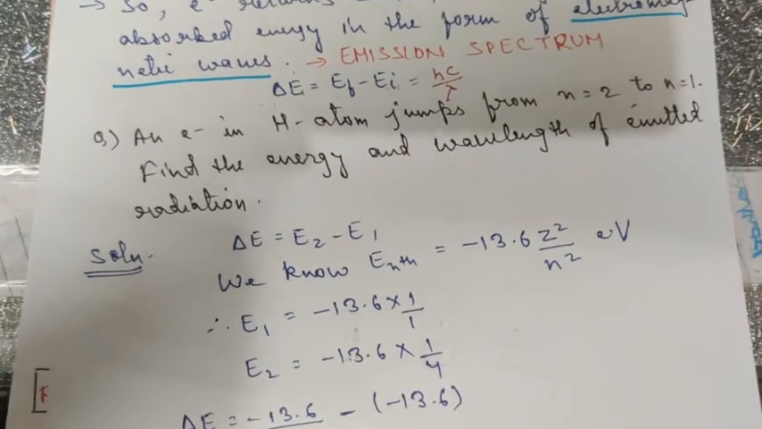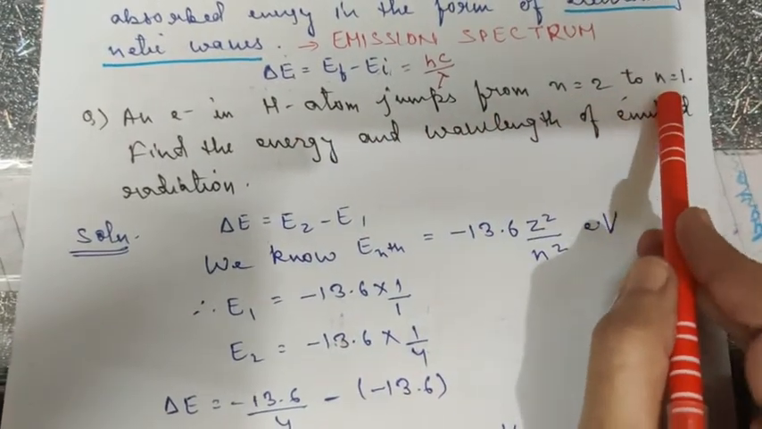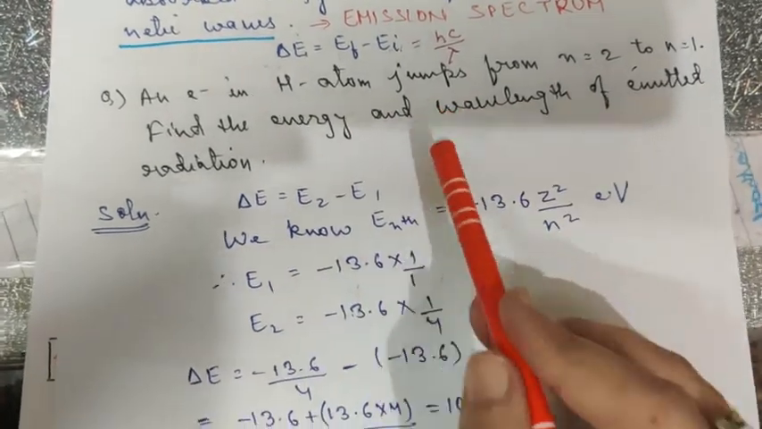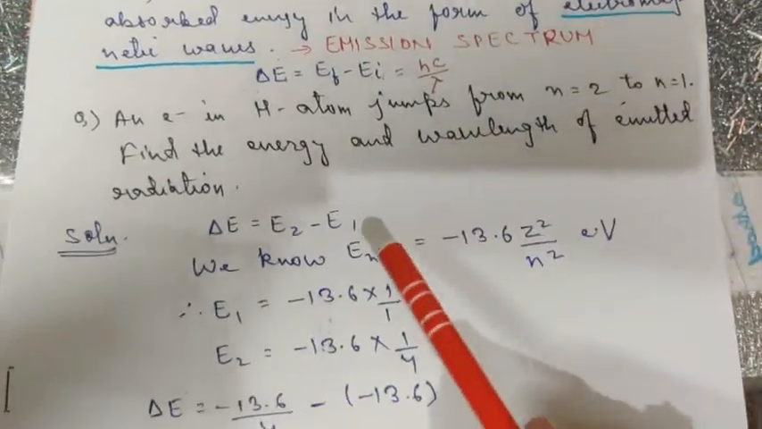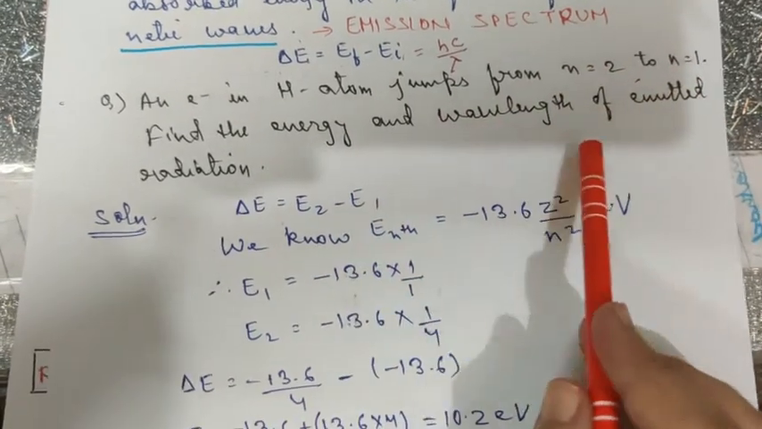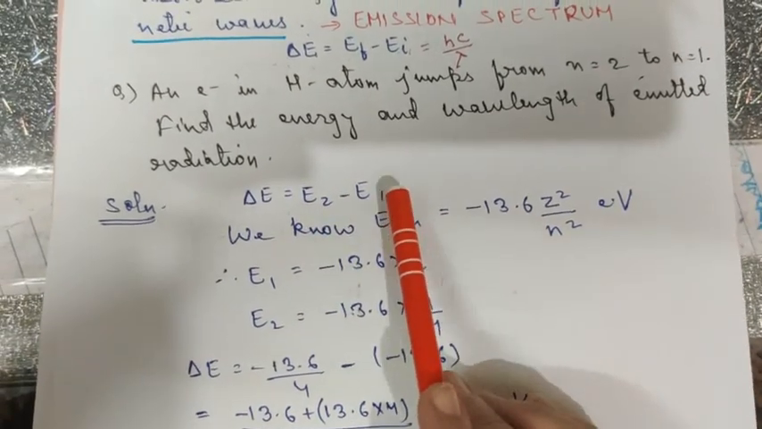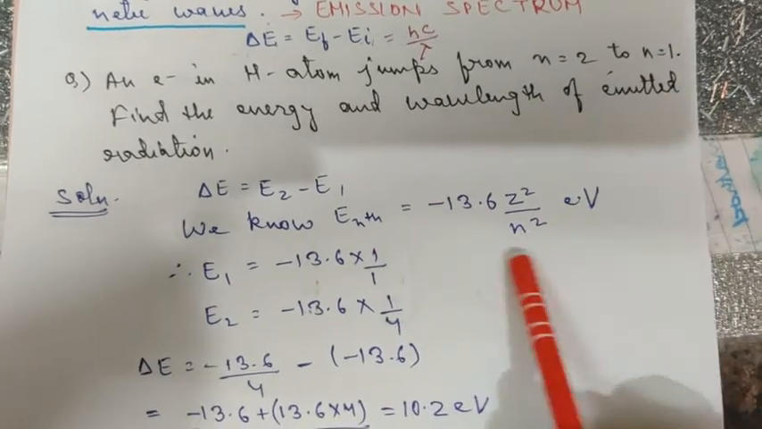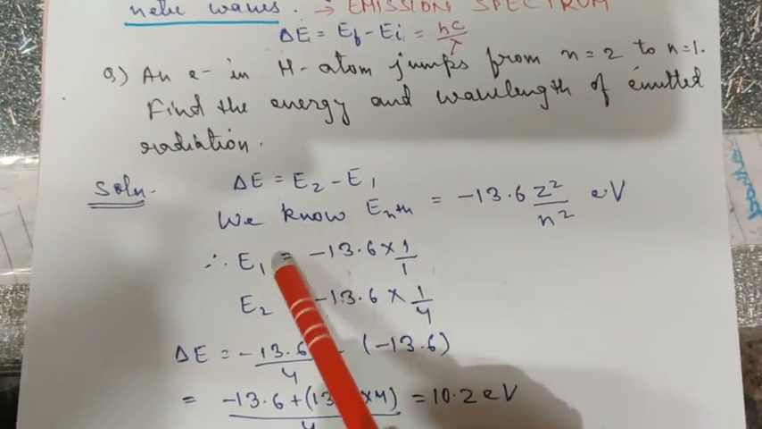Now let's see a question. The question is, an electron in a hydrogen atom jumps from n equals 2 to n equals 1. Find the energy and wavelength of the emitted radiation. Very important question. It will lead to explanation of a new concept also. So here children, delta E is equal to E2 minus E1. This you know. And we know that the energy of the nth shell is given by this formula. So by substituting the value of n here, you'll get the values of E1 and E2.